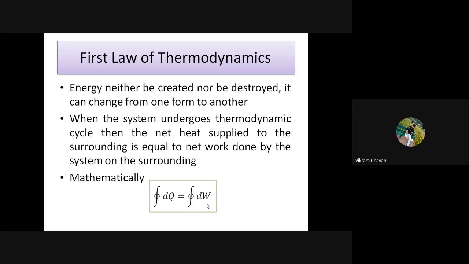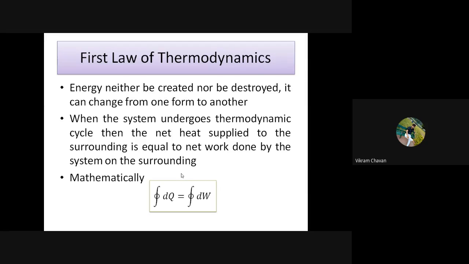Mathematically it is represented as the cyclic integration. This is the symbol of cyclic integration, an integral with a circle: cyclic integration of dq equal to cyclic integration of dw.